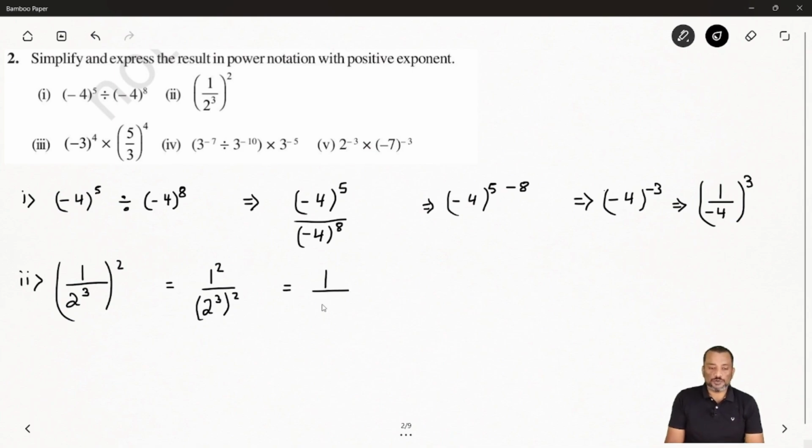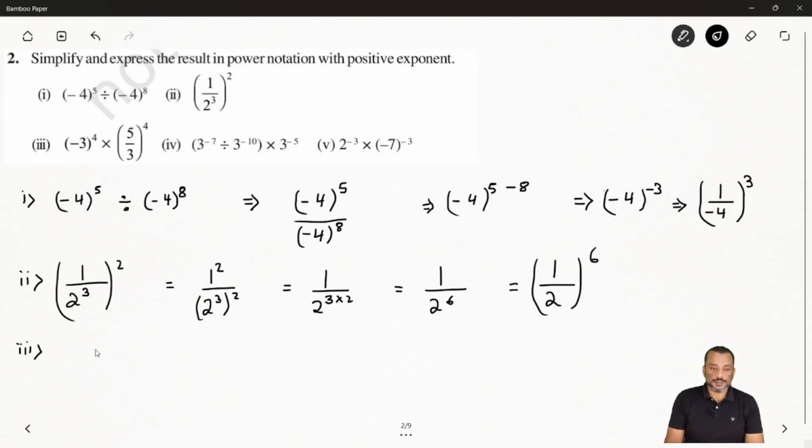So here 2 to power 3 times 2, we can write 2 to power 6. So this one you will get 1 by 2 to power 6. Okay, and if you want you can write this one as 1 over 2 whole power 6, because 1 having any power, the result will come 1. Okay, let's see the third one.